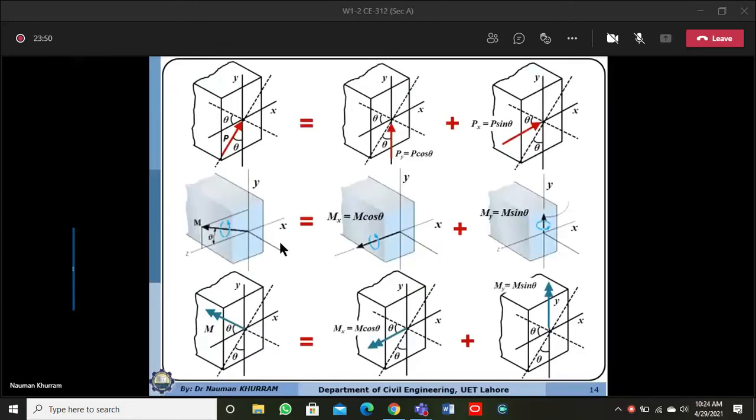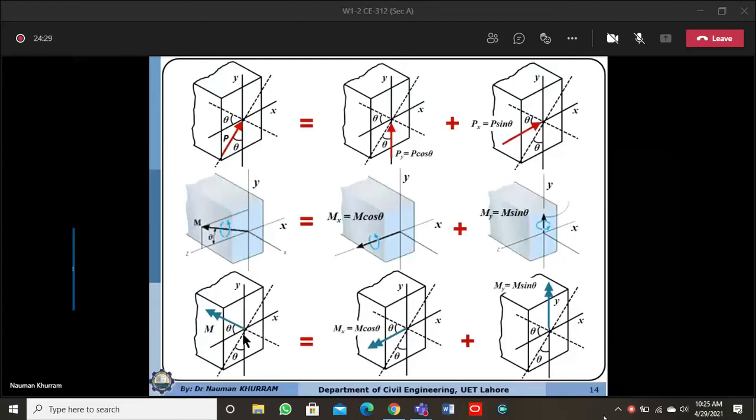So I was saying that we can also represent the moment by a double-headed vector. Why? Because we are using a single-headed vector for the load. So the same load diagram can be represented in terms of a moment vector. In this moment diagram, it is difficult to show the direction of the moment, so it is convenient to show the moment by a double-headed vector. We know the axis about which the moment is acting, because moment is always acting about the axis which is perpendicular to the load.